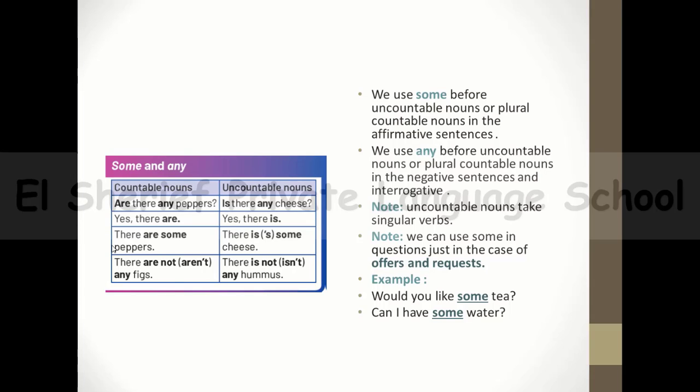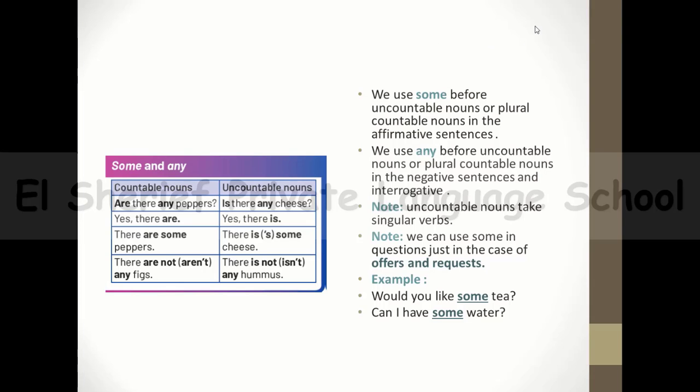Yes, there is. Okay, and let's move to the second example. There are some peppers. There is some trees. There aren't any figs. Aren't is in the negative, some in the positive sentence. So there aren't any figs. There isn't any hummus. Okay.